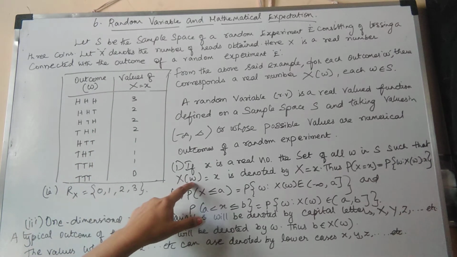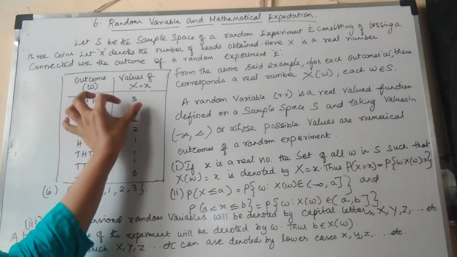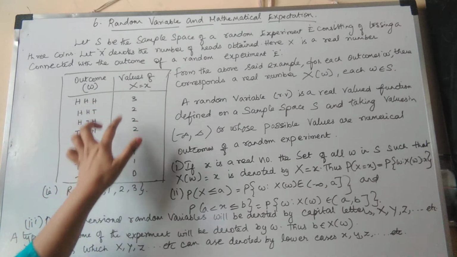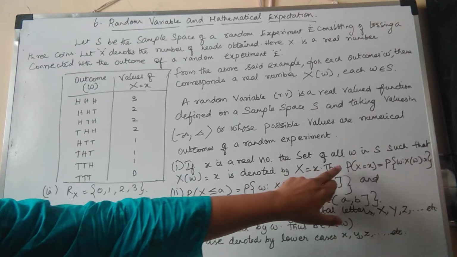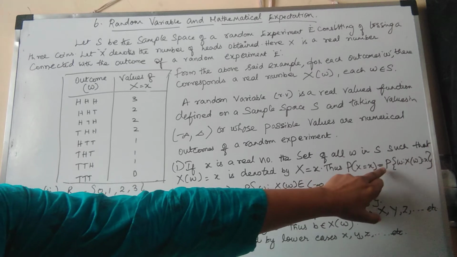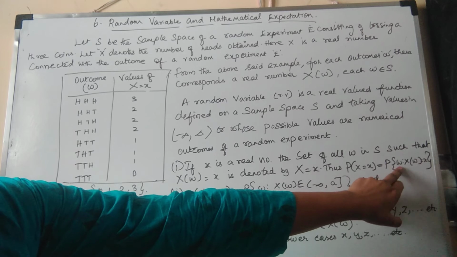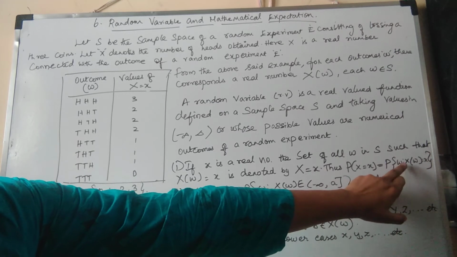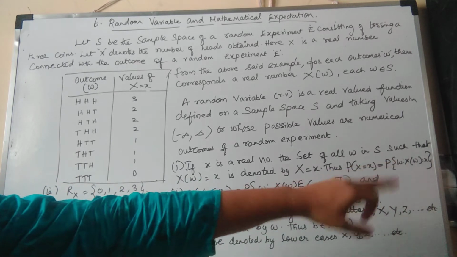Here W is your head, getting a head, where x is in the value form. How many heads are there? That is denoted by capital X. In probability form, P of x. P of X equals x is the probability function having only the outcome W. Here W is the head, and X of head is equal to small x.